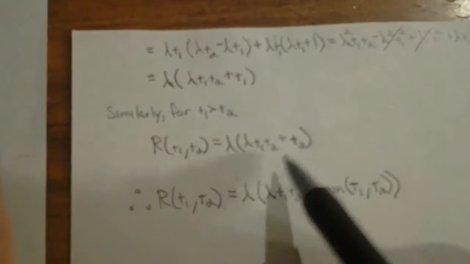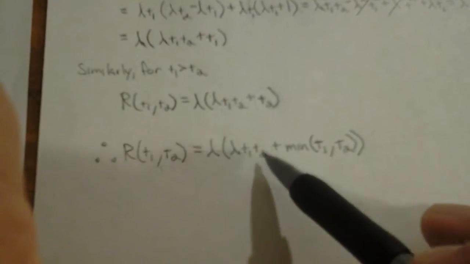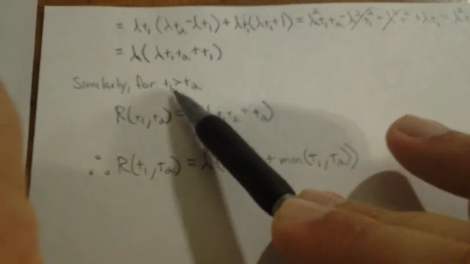For t1 greater than t2, it's going to be the same derivation. The only difference is this added lambda t1 at the end is going to be substituted by an added lambda t2. So those are our two cases. Our final equation for the autocorrelation is going to be lambda squared times t1 times t2, plus, depending on whether t1 is a smaller number or t2 is a smaller number, we add on lambda times that number, so the minimum of t1, t2. And that's the end of problem number 8 for homework 7.